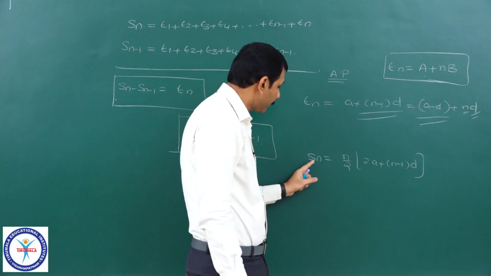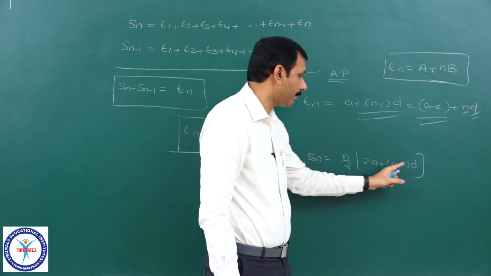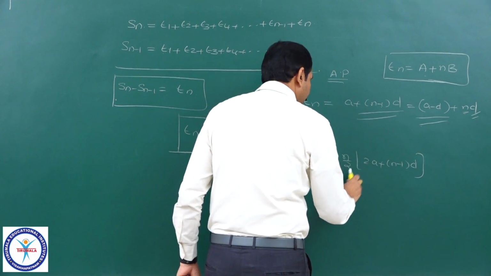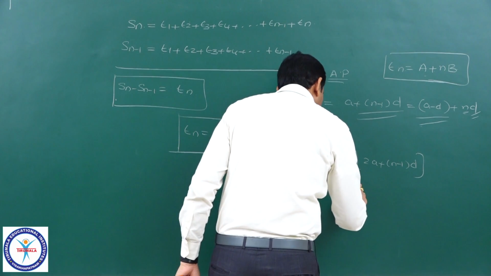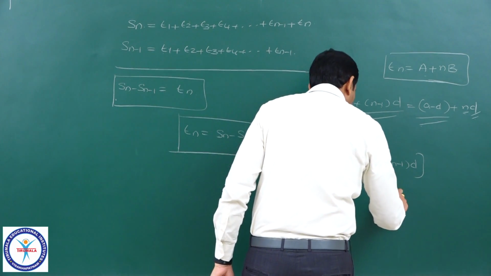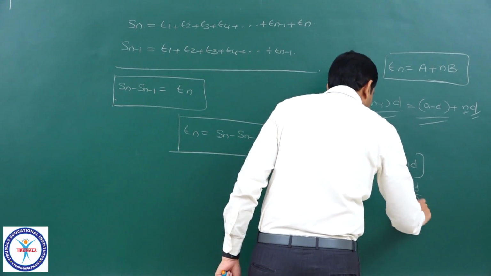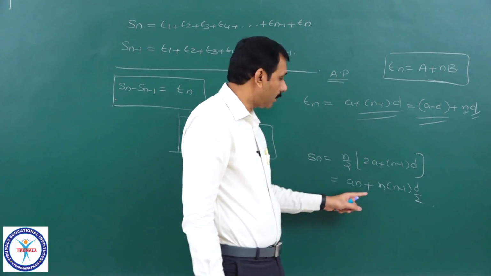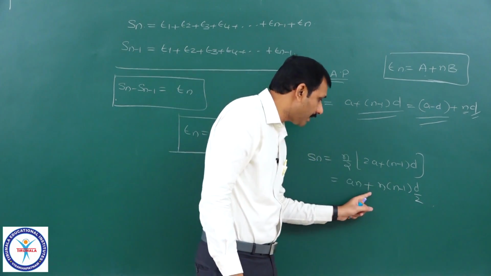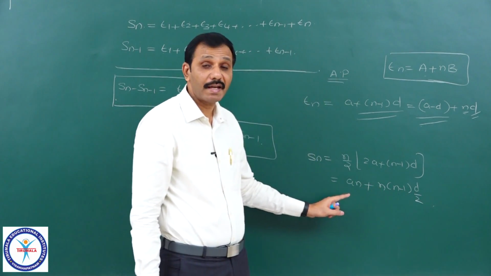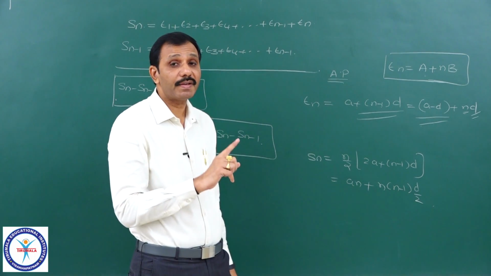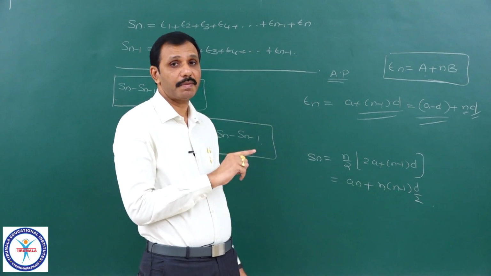And the sum, you see, n by 2 into 2a plus n minus 1 into d. If you multiply, what will you get here? It is an plus n into n minus 1 into d by 2. It is a quadratic in terms of n. Therefore, whenever the sum is a quadratic in n, we can observe that it is the sum of first n terms of an AP only.